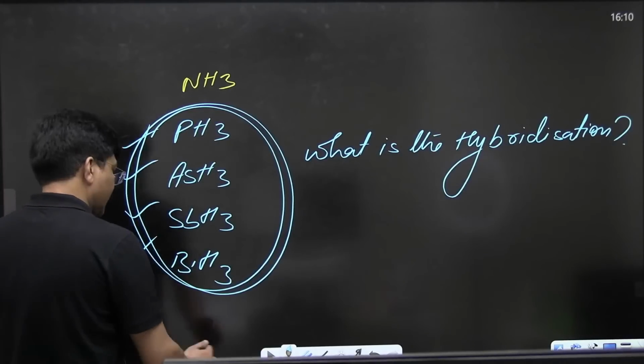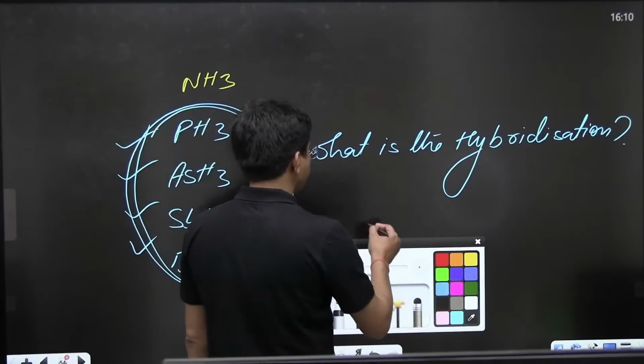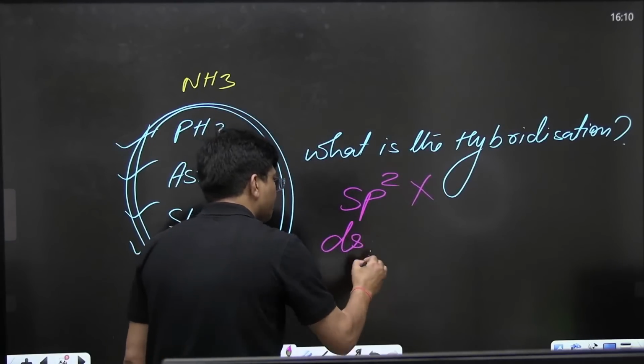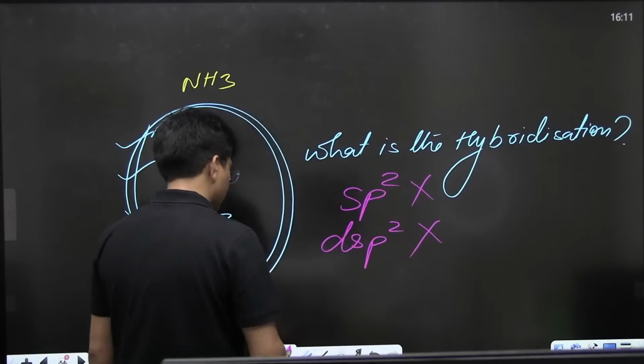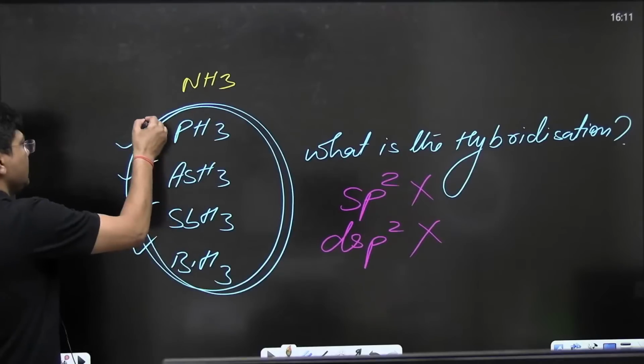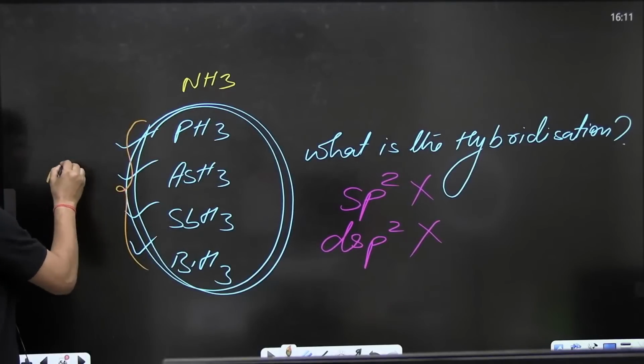Some are writing sp2, some are writing dsp2. This is the wrong answer. So the correct answer is no hybridization. In these 4 cases, there is no hybridization.